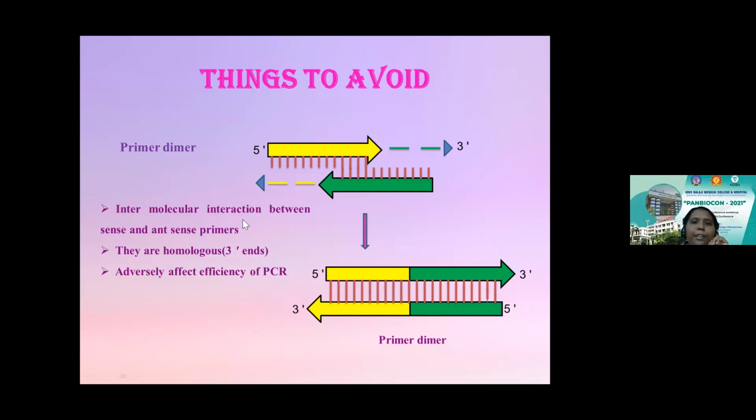So this is the primer dimers, which is a very normal thing we actually encounter when designing primers. They are homologous and they adversely affect the efficiency of the PCR. You should not have them. Sometimes while performing your PCR reaction, you can see no amplification of your targeted DNA, only a gel consisting of primer dimers. That shows a very bad primer design, and that very bad amplification has happened.